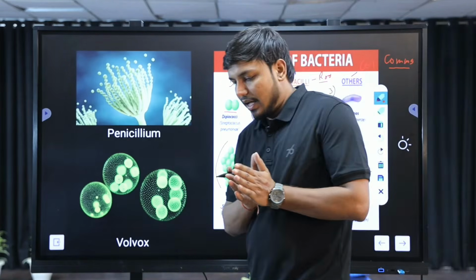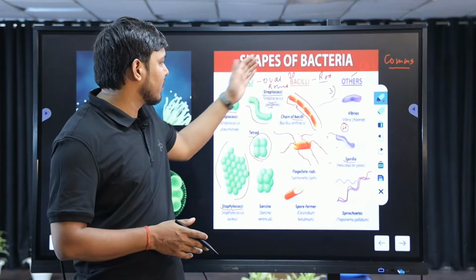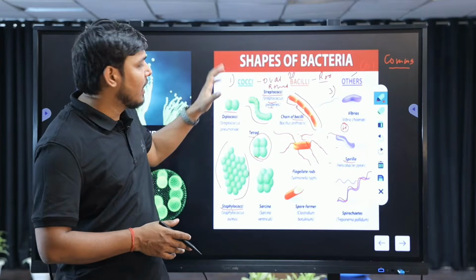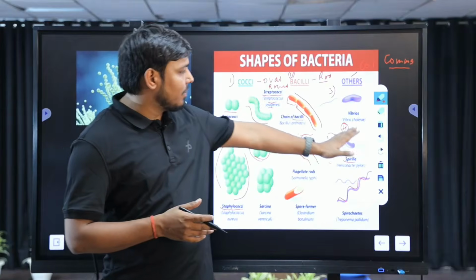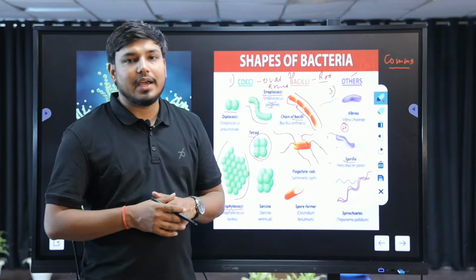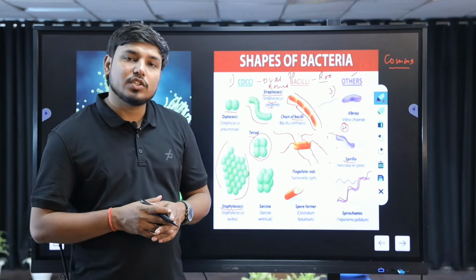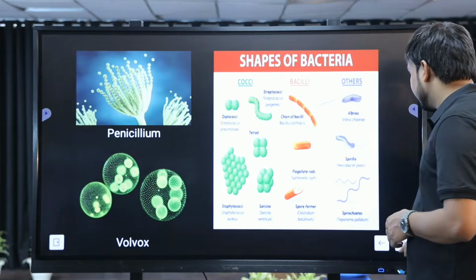So I am revising it again. Bacteria are of four kinds of shape. The first one is cocci, that means round or oval shape. The second one is bacillus, which is rod in shape. The third one is vibrio, meaning comma shape. And the fourth one is spiral, or Spirillum, that is spiral in shape. Let's move forward to the next one.